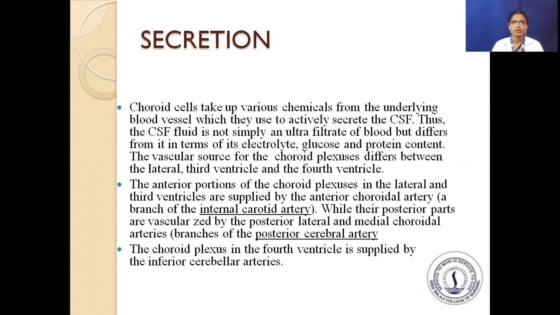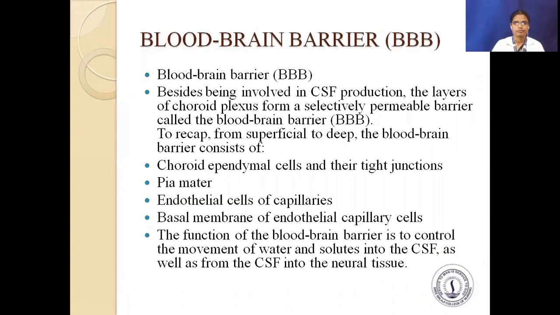The vascular source for the choroid plexus differs between the lateral, third ventricle and the fourth ventricle. The anterior portions of the choroid plexus in the lateral and third ventricles are supplied by the anterior choroidal artery, a branch of the internal carotid artery, while their posterior parts are vascularized by the posterior lateral and medial choroidal arteries, branches of the posterior cerebral artery. The choroid plexus in the fourth ventricle is supplied by the inferior cerebellar arteries.